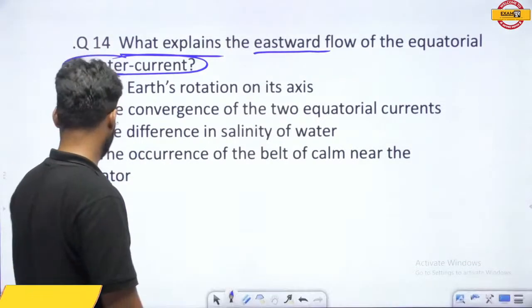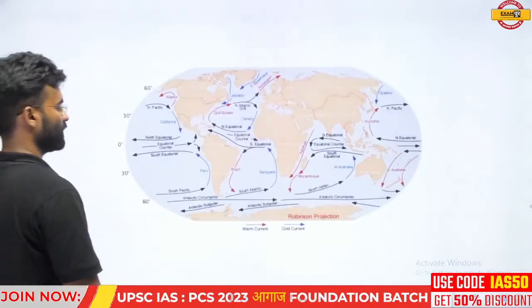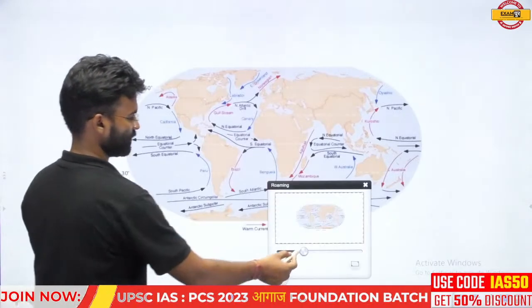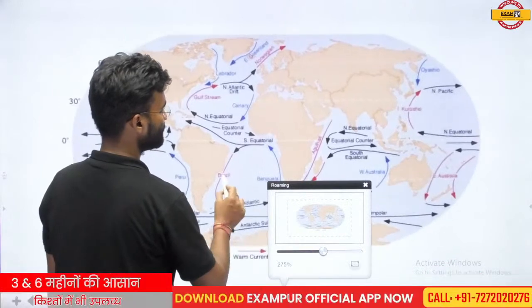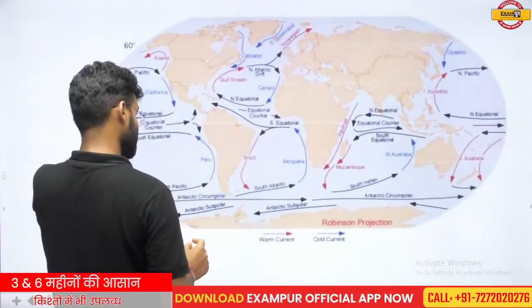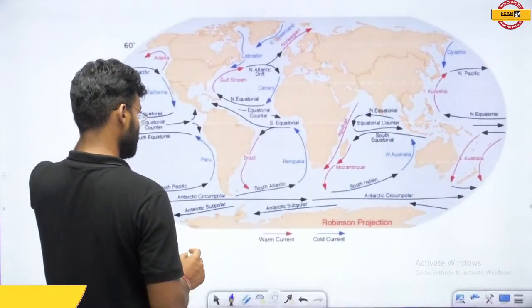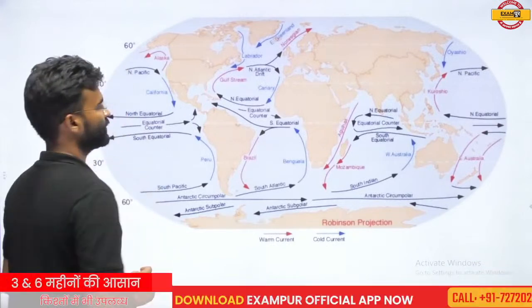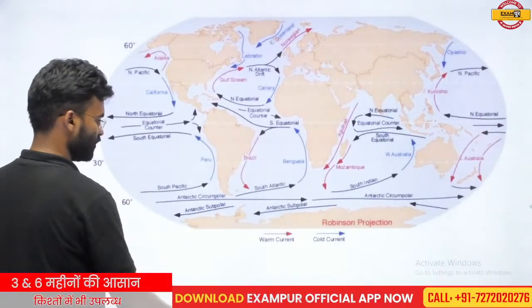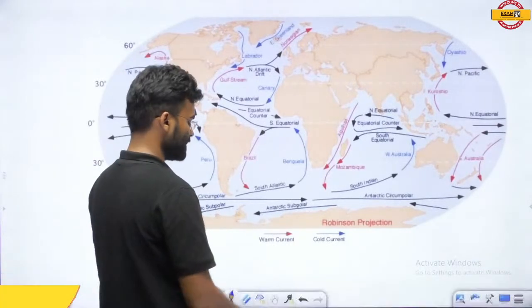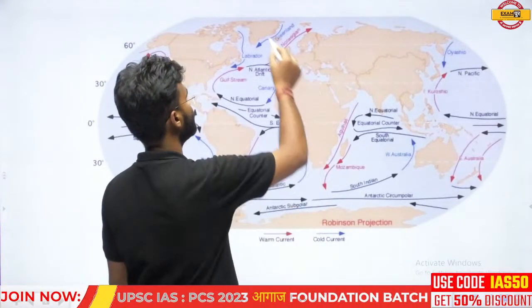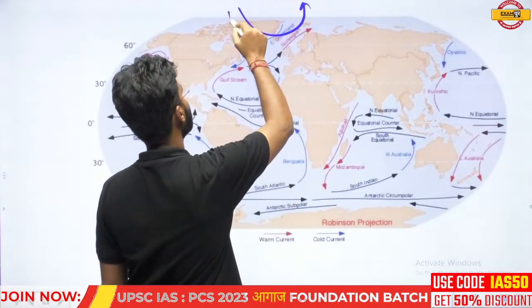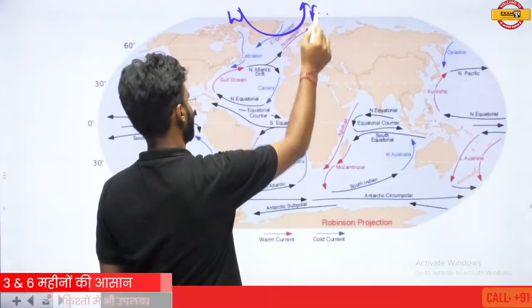Okay, so understand here. What is the equatorial counter current? Our Earth is rotating in the direction of west to east, that means in the anti-clockwise direction.